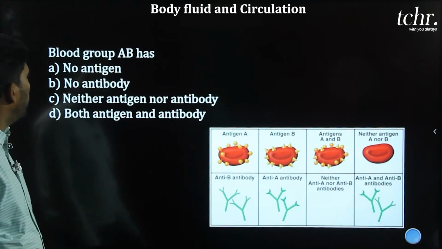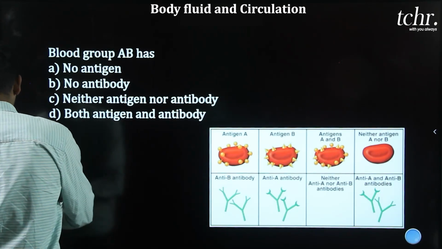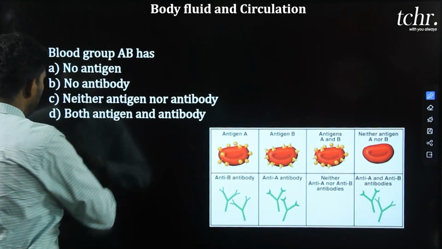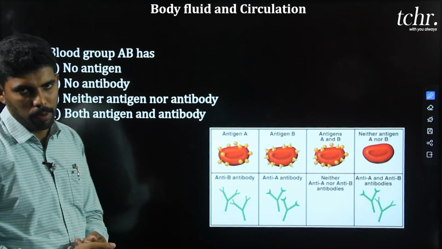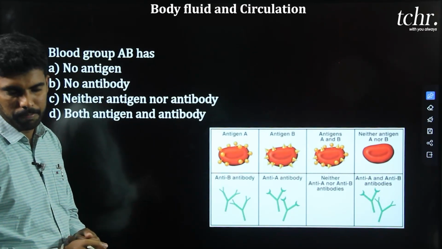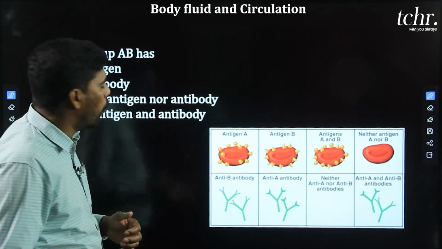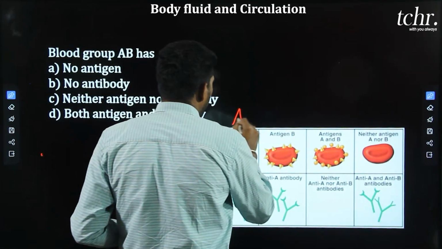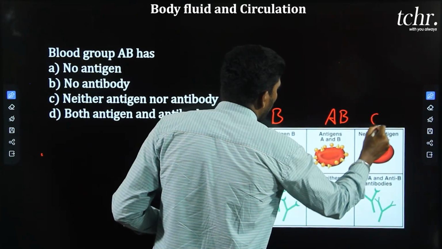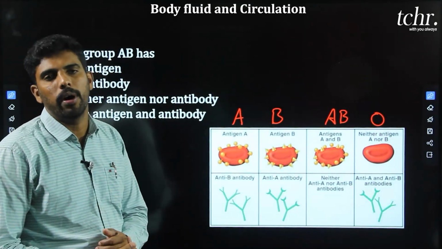Next question, blood group AB has: option A no antigen, option B no antibody, option C neither antigen nor antibody, option D both antigen and antibody. In human blood groups, they have observed 4 types: blood group A, B, AB and O, due to presence or absence of antigen and antibody.